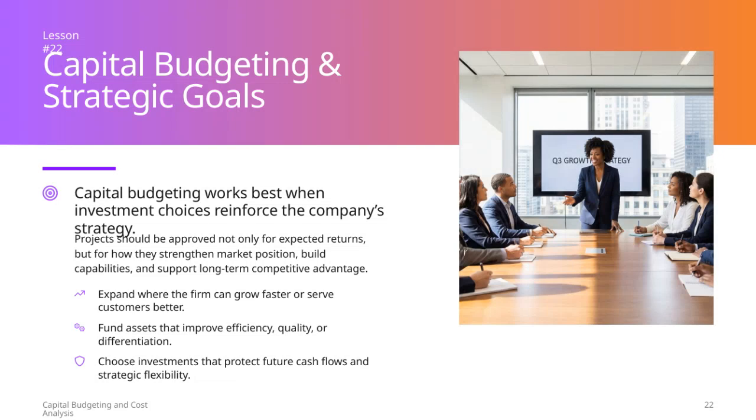When we talk about capital budgeting, it's important to remember that it's not just about picking projects that offer the best financial returns. The real strength of capital budgeting lies in selecting investments that align closely with the company's overall strategy. This means approving projects that do more than just boost profits. They should also help strengthen our market position, build critical capabilities, and support long-term competitive advantages. For example, we want to focus on expanding in areas where the company can grow faster or serve our customers better. This ensures we're not just growing for growth's sake, but in a way that truly adds value.